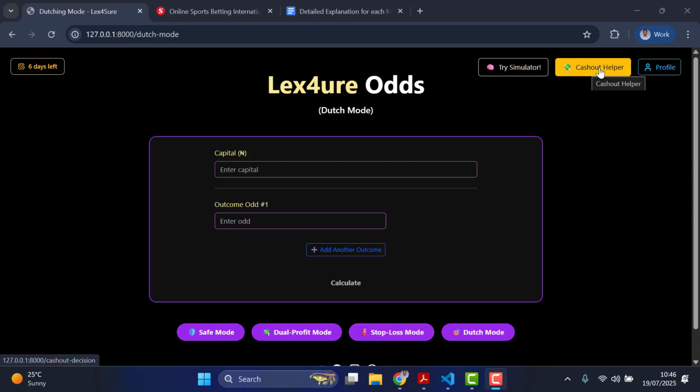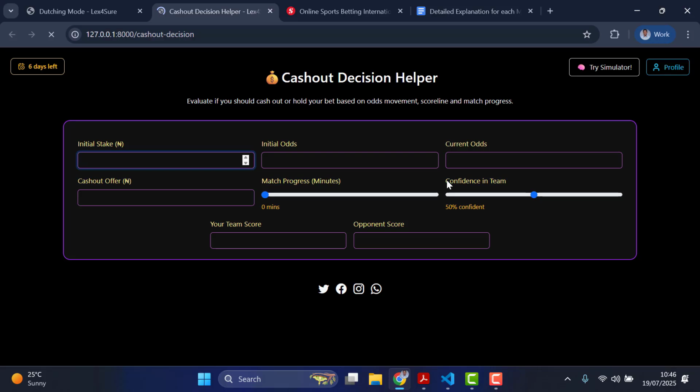This cash out helper feature is for you if you are the type that still wants to take risks. I want to bet on only a single game, which surely this platform doesn't support, because you are taking a lot of risk by doing that. I said you have one chance out of three odds to win. You understand? So this is just a helper for you.